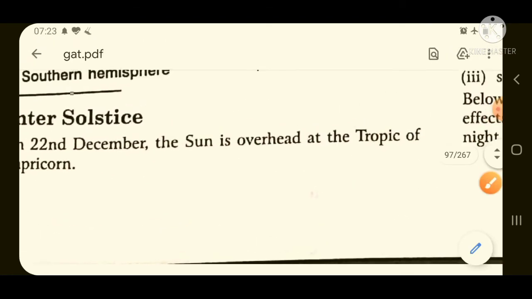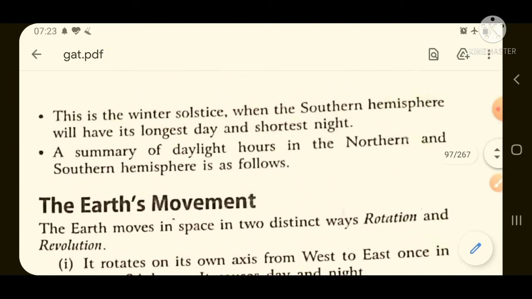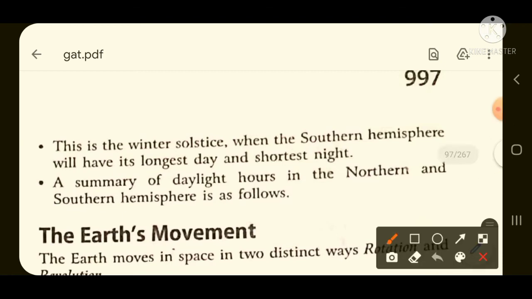Now, studying more about the winter solstice, what happens during this winter solstice? In this winter solstice, the southern hemisphere will have the longest day and shortest night, but in the summer solstice you learned that the north hemisphere had the longest day. Similarly in the winter solstice, the southern hemisphere will have the longest day and shortest night.